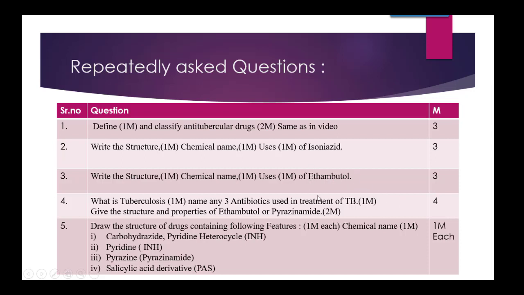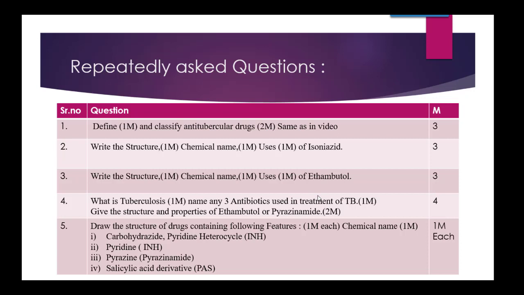The same is with ethambutol. As you will see ahead, ethambutol is a very characteristic drug in the treatment of tuberculosis because it has its own characteristic structure. Unlike pyridine, pyrazine, PAS, it does not contain any aromatic ring or heterocycle. It's a straight chain compound, or you can represent it in 2 ways, which I have covered in our earlier video of SAR of ethambutol. The structure of it is really very important. Many times it is asked in the exam.